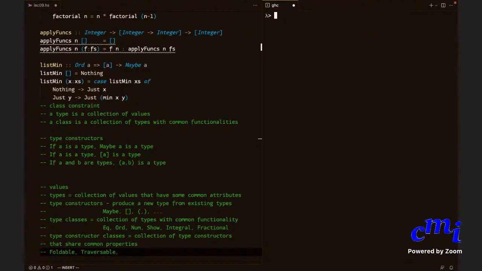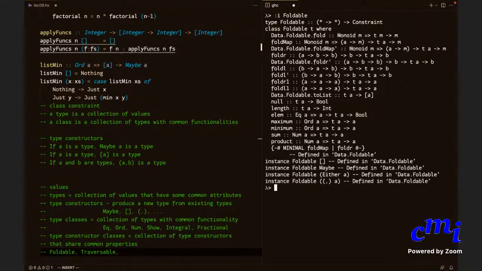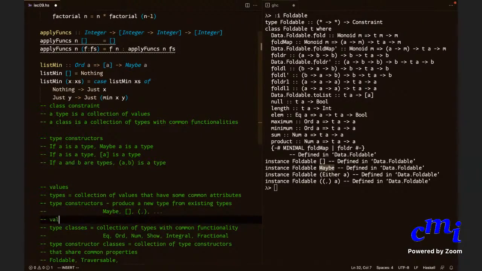So an option is to just check the information about whatever type class it is, in Foldable. Foldable says at the very least, this list formation is an instance of Foldable. The Maybe constructor is an instance of Foldable. Finally, you have type constructors, type constructor classes. Along with type constructors, you have what are called value constructors. And sometimes the same syntax is used for the type as well as the value.